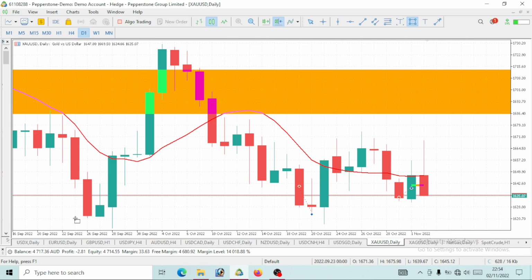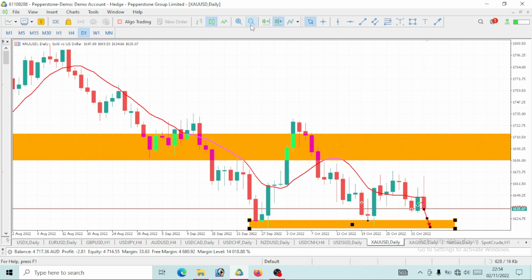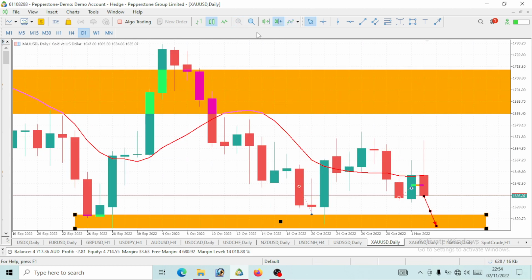Now take a look at this movement here. We saw price drop to this level once and react by pushing up, right? We also saw price drop to this same level again. It reacted by pushing up again, right? We're strongly going to see a price drop to this same level again. So watch out for a bearish move on this gold. We are still expecting a drop on our gold, right?